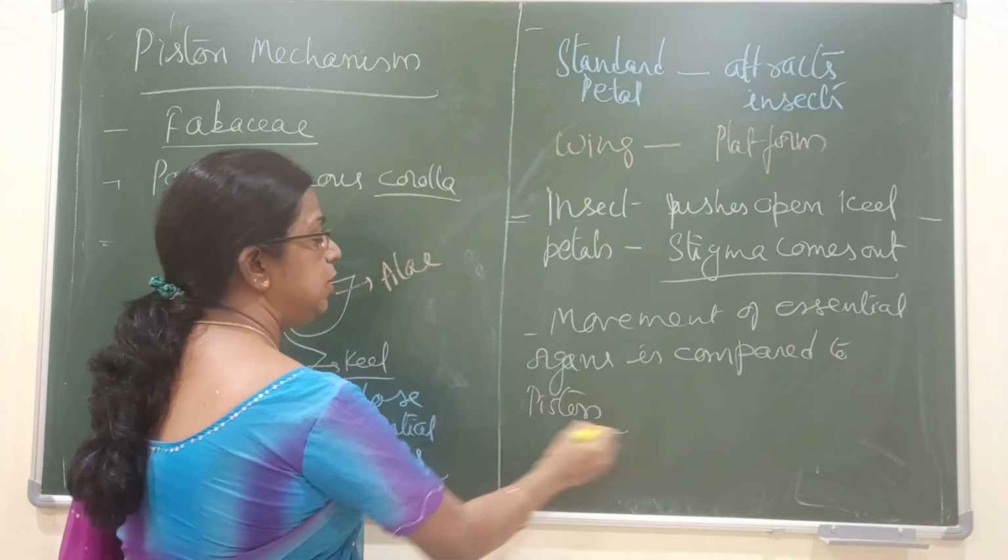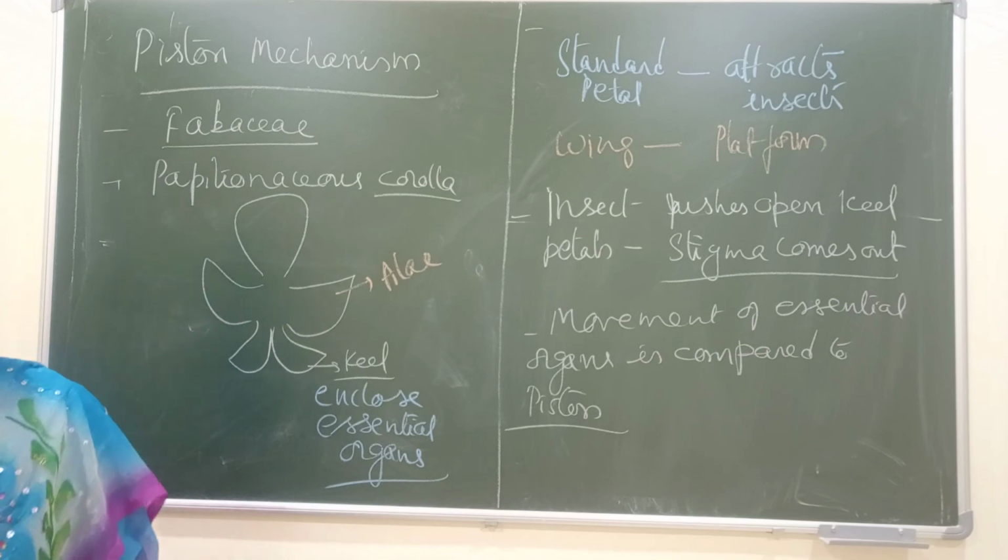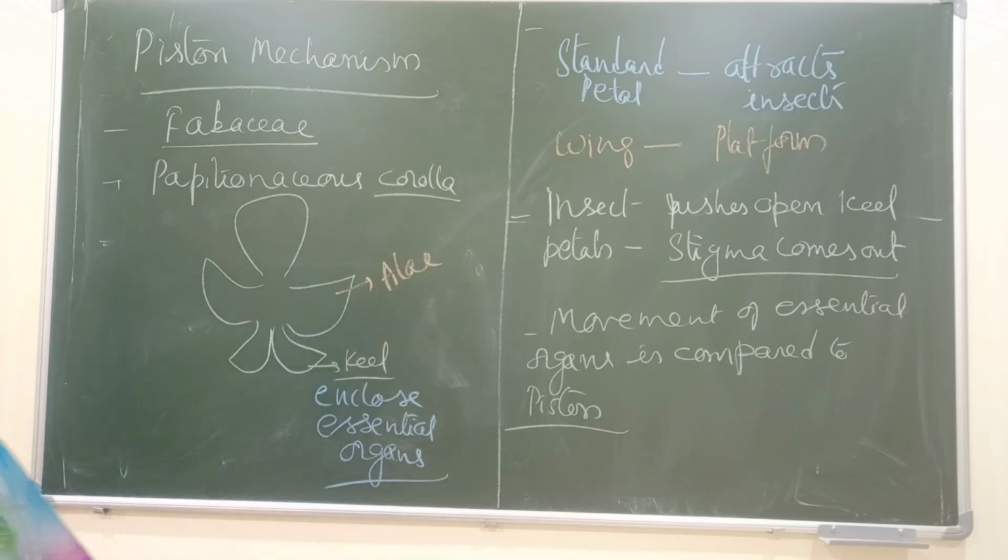So it is called a piston mechanism. In Fabaceae members, the piston mechanism is facilitated because of this papilionaceous corolla. Okay, so these are the important pollination mechanisms I discussed.